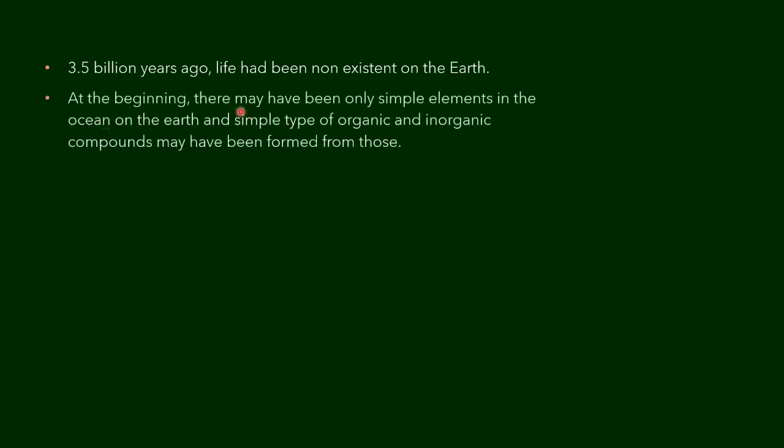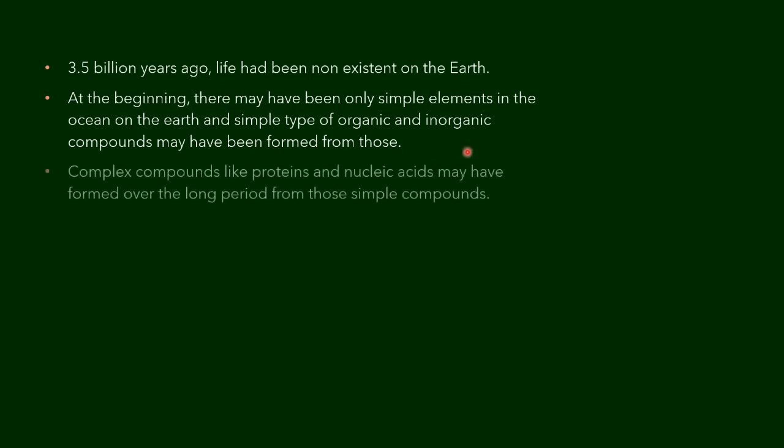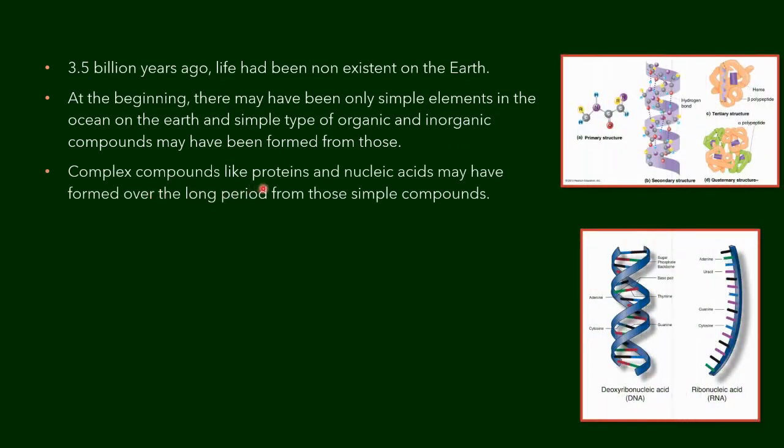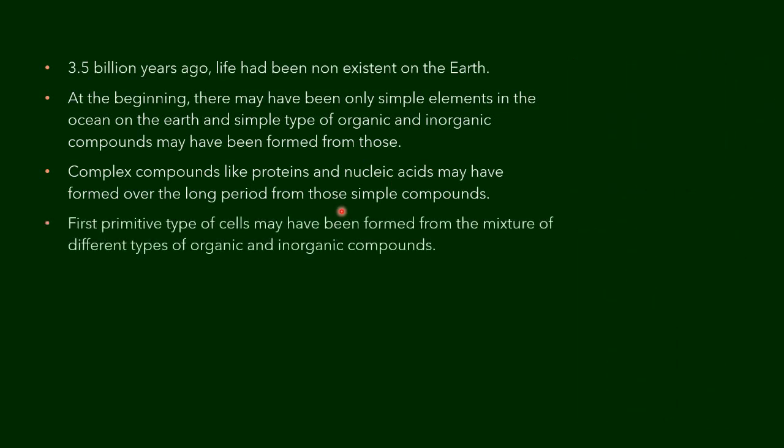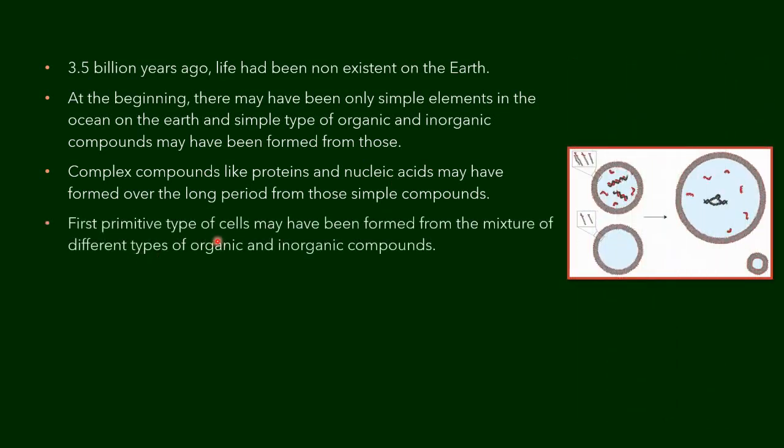At the beginning, there were only simple elements in the ocean on the earth, and simple types of organic and inorganic compounds may have been formed from those elements. Complex compounds like proteins and nucleic acids may have formed over a long period from those simple compounds. The first primitive cells may have been formed from the mixture of different organic and inorganic compounds.